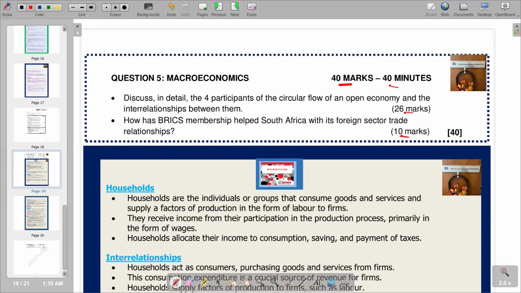According to the question, we have a circular flow that you can explain or describe in the introduction. And also we have an open economy that you can describe in the introduction. So basically, that's how we are going to come up with the introduction.